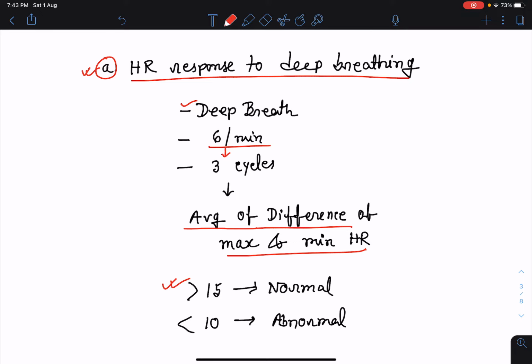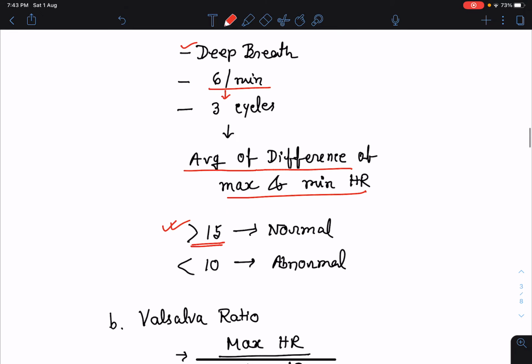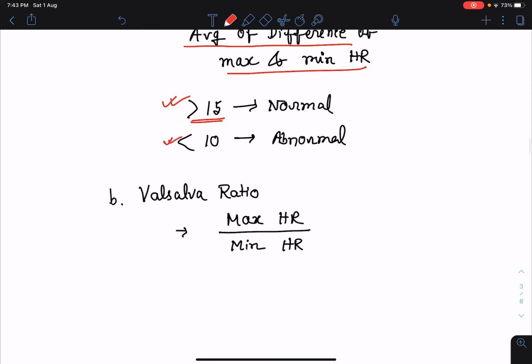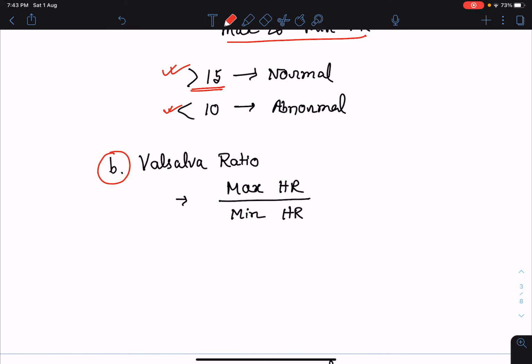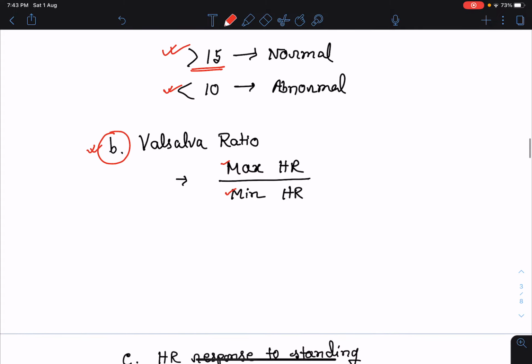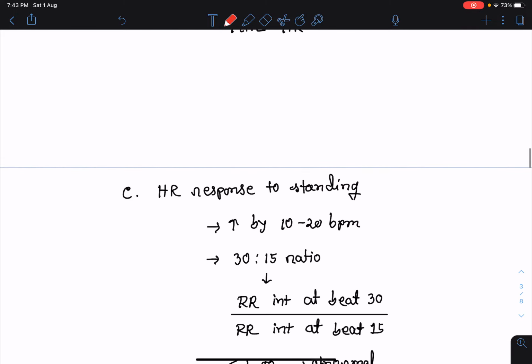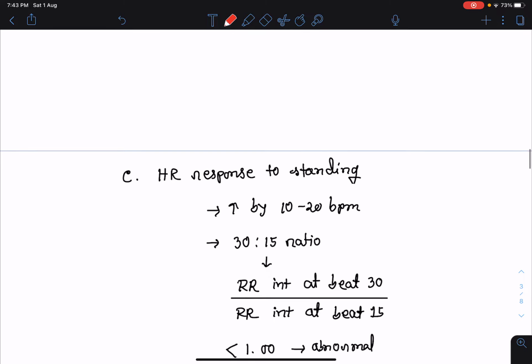Normally, the difference is more than 15, but if the difference is less than 10, it is abnormal. And in between 10 to 15, it is borderline. Next test is Valsalva Ratio. We can ask the patient to do a Valsalva maneuver and we can take the maximum heart rate and minimum heart rate. Valsalva Ratio is the ratio of the maximum and minimum heart rate. This also indicates autonomic dysfunction or cardiovagal dysfunction with the cardiovagal innervation.